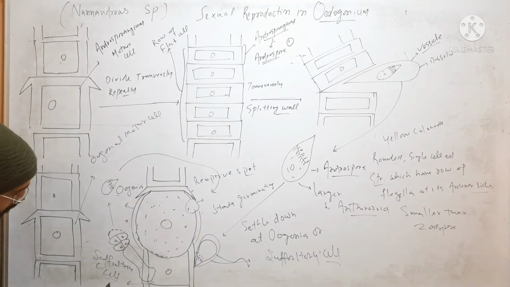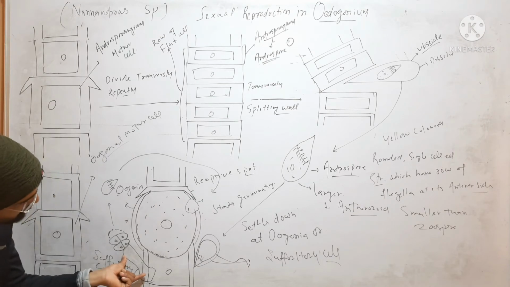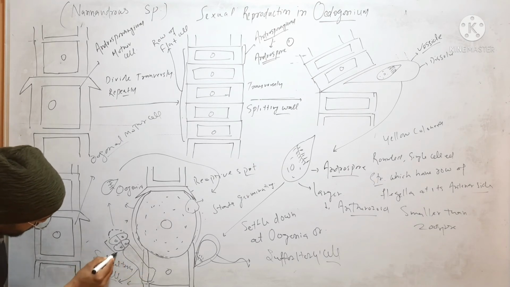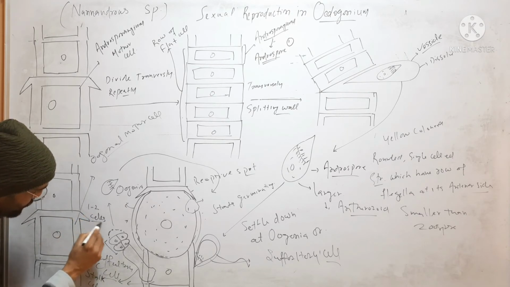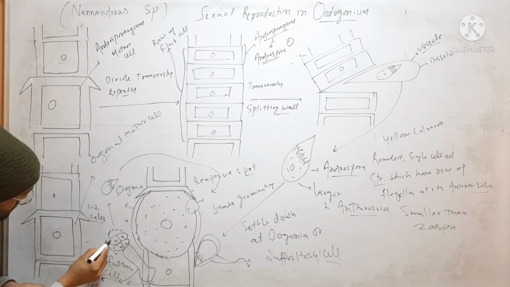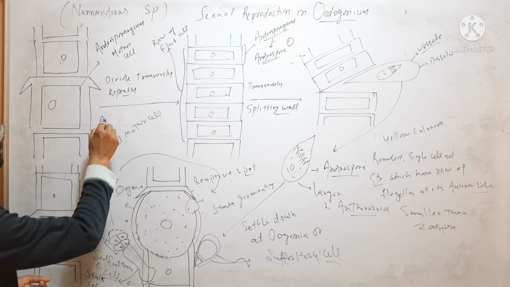It will divide and form a basal or stalk cell, and above the basal cell, one to two cells. These cells will behave as antheridia,